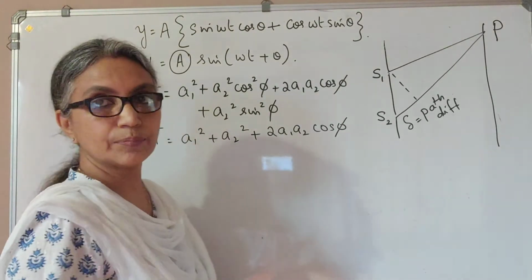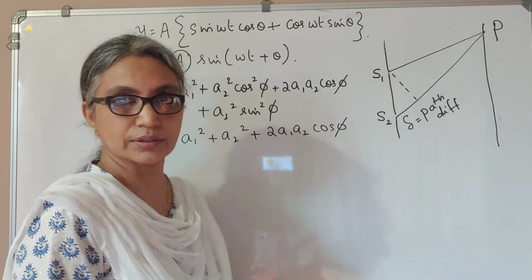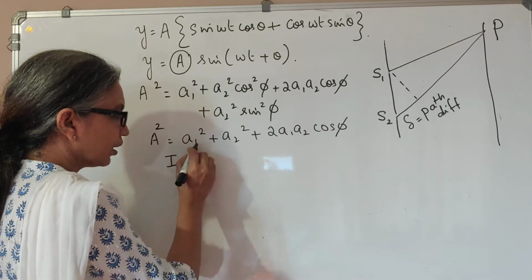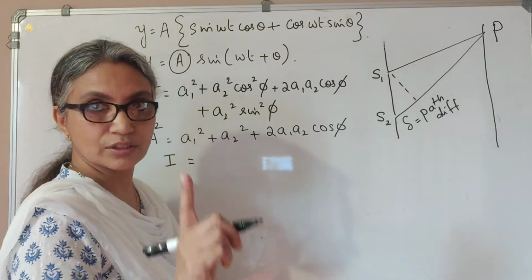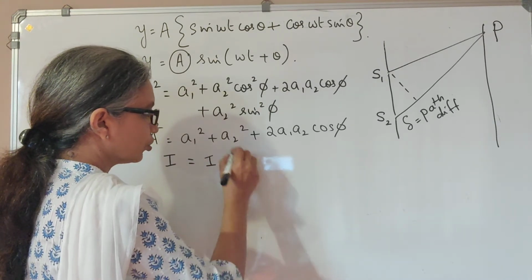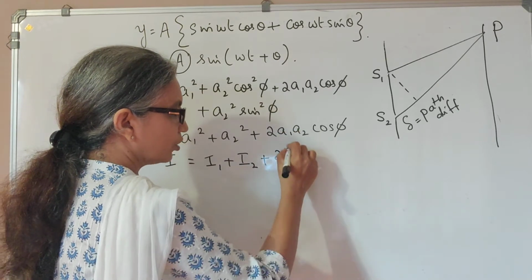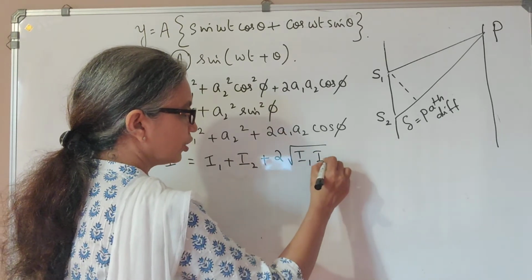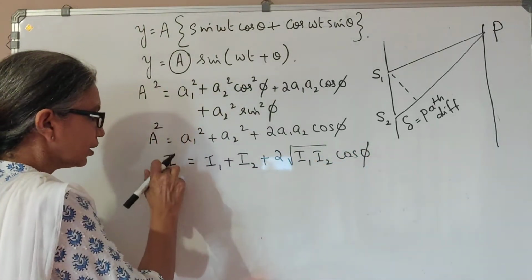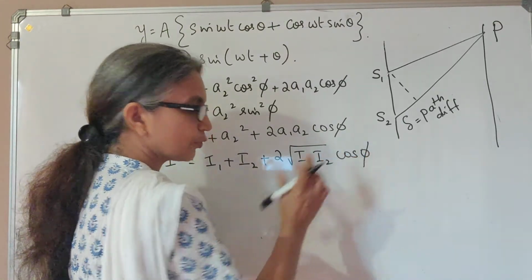Capital A is the amplitude of the resultant wave, so A square will be the intensity of the resultant wave. So I may write the intensity of the resultant wave as follows. A1 square is the intensity of the first wave, so this will be I1, plus the square of the amplitude of the second one, I2, plus 2 A1 A2, so 2 root I1 I2 cos phi. You will see that from this equation, the intensity of the resultant wave at P actually depends on cos phi.